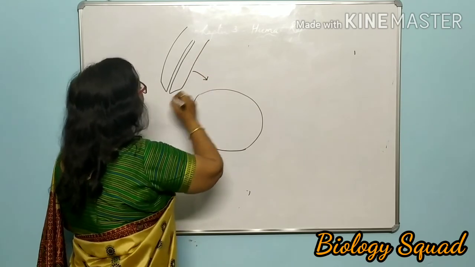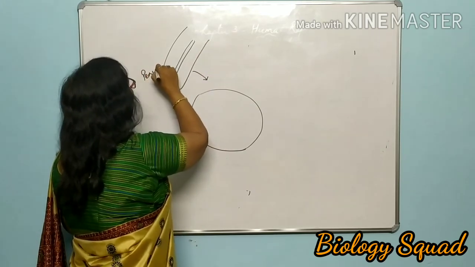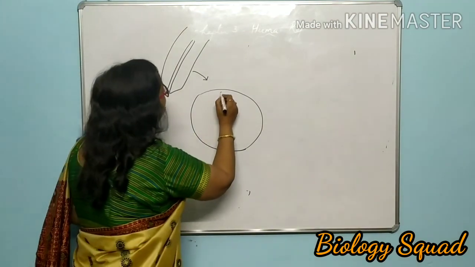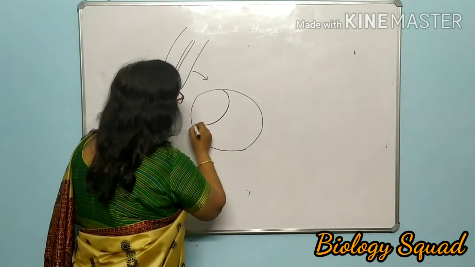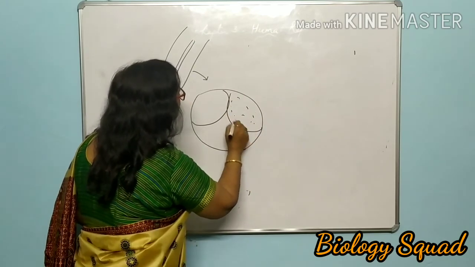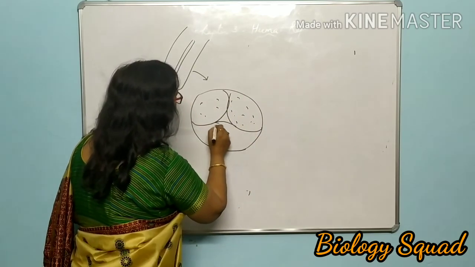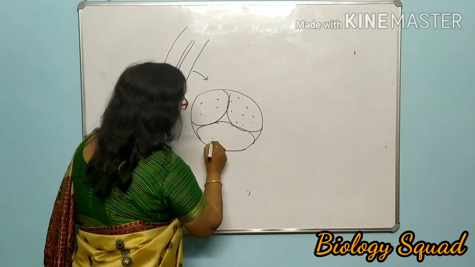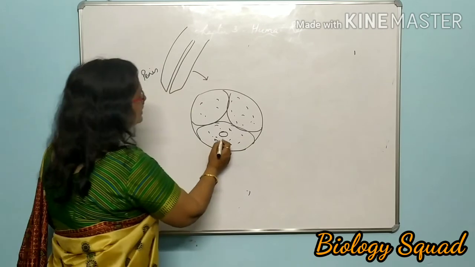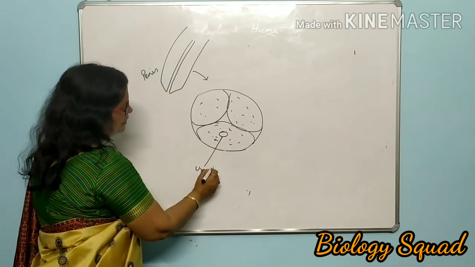If you will see its section, it is made up of 3 muscles, 3 bunches, like this. And here is the opening of urethra. This is urethra.